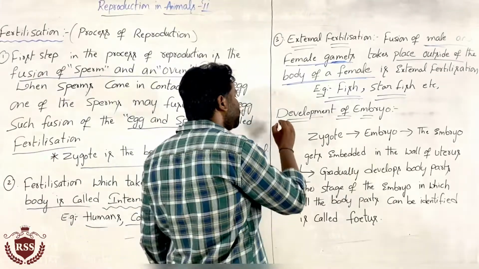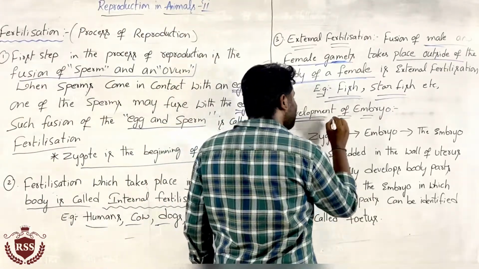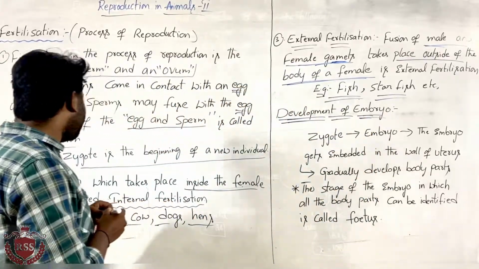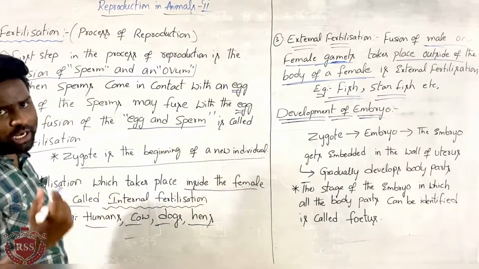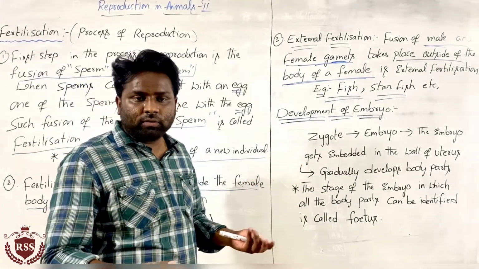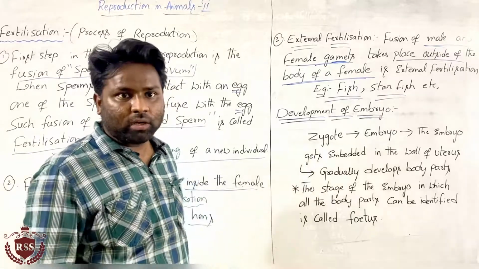We know that fusion takes place, and that the zygote is the beginning of the new individual. The aim of fertilization is to get a new individual, a new product.